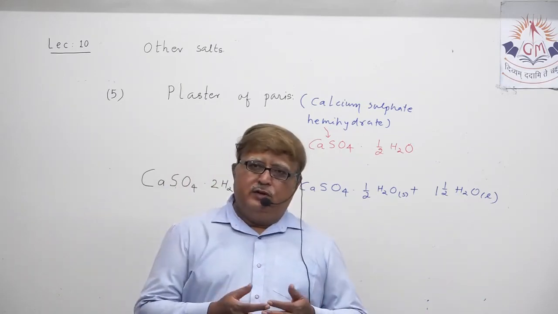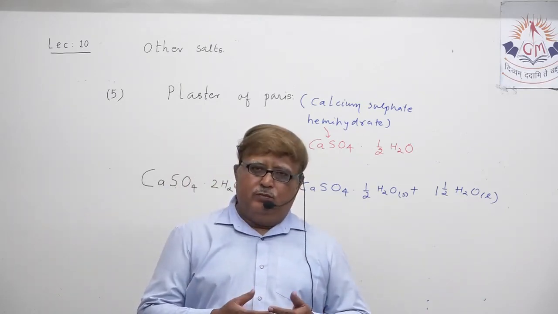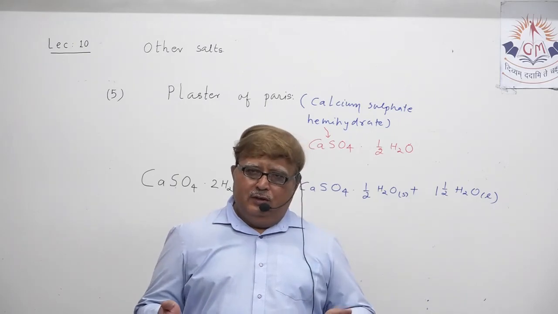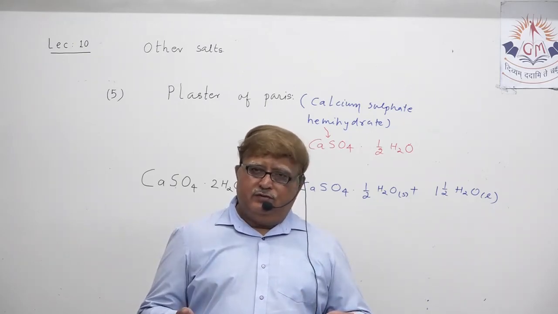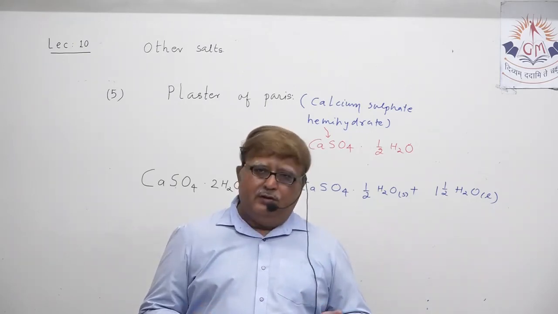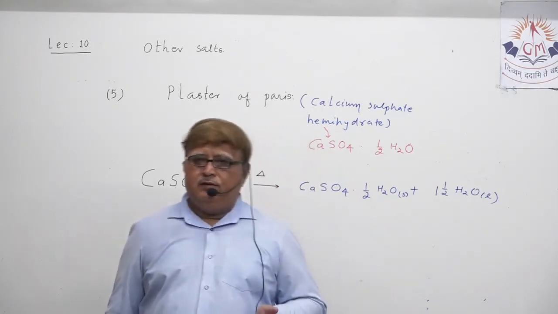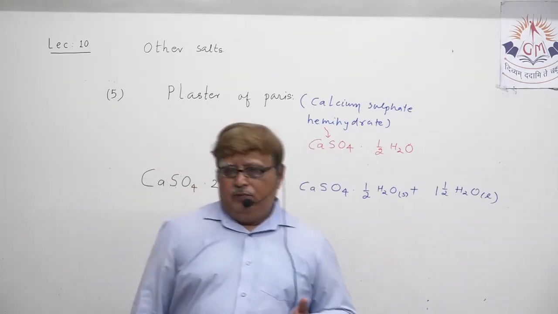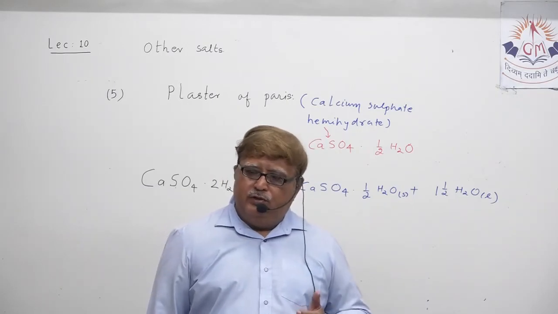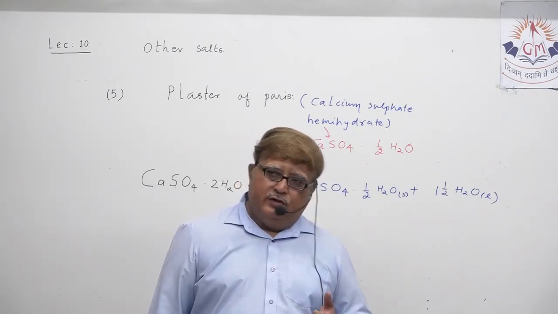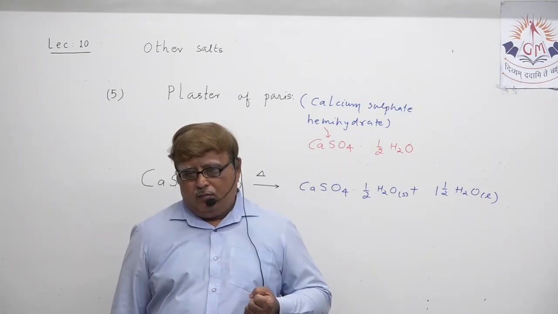It is also utilized for another purpose, to make decorative articles, decorative statues. I must mention one more thing: the same plaster of Paris is utilized in denture casting by the dentist.